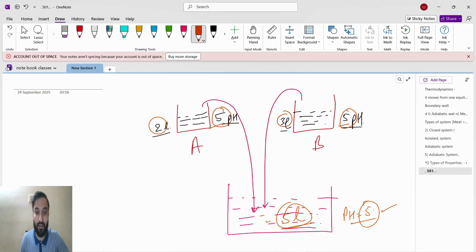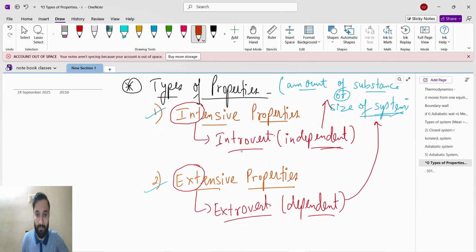So your homework is this. I have already written the definition; you can write it from here. Intensive properties are independent of the amount of substance or size of the system. Then write 3-4 examples from Google. Then extensive property is dependent upon the amount of substance or size of the system. You can write the examples from Google.